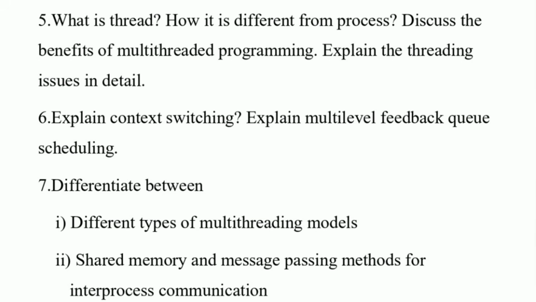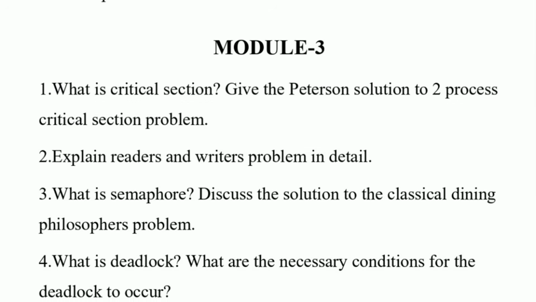Sixth question is explain context switching. Explain multi-level feedback queue scheduling. Seventh question is differentiate between different types of multi-threading models, shared memory and message passing methods for inter-process communication. Then next I go with the third module.